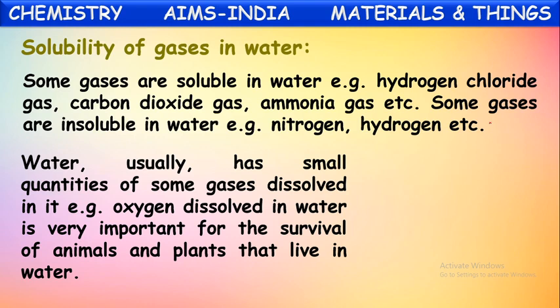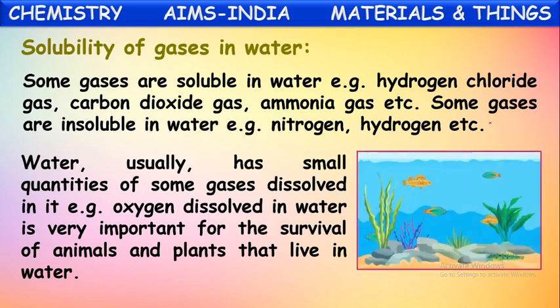Water usually has small quantities of some gases dissolved in it. For example, oxygen dissolved in water is very important for the survival of animals and plants that live in water. It is a very important property of water. It can dissolve small quantities of oxygen into it.